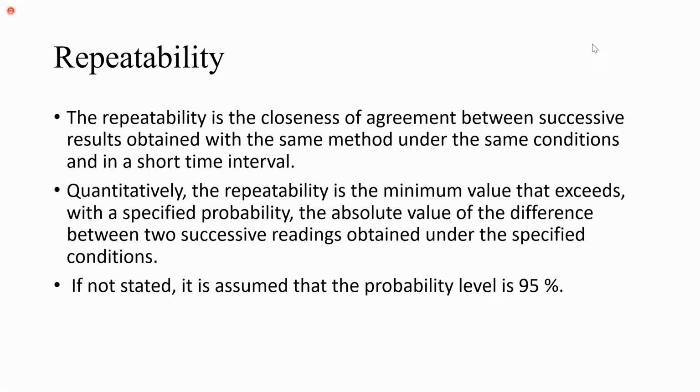So if you have sensor A and sensor B, in case 1, sensor A shows 48 and sensor B shows 40. In case 2, sensor A shows 46 degrees Celsius and sensor B again 40. In case 3, sensor A shows 55 degrees Celsius.